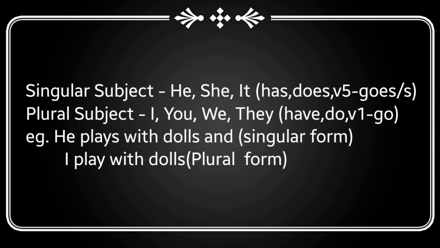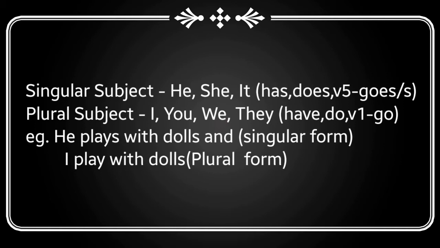along with the verb. Here is an important note: we should add s to the verb if the subject is singular, and if we add s to the noun, it changes to plural. For example, he plays with dolls.